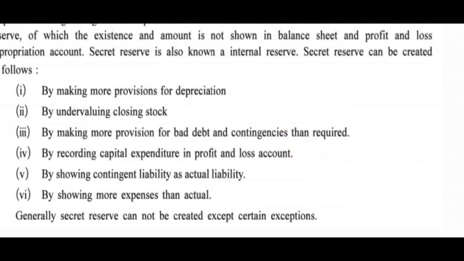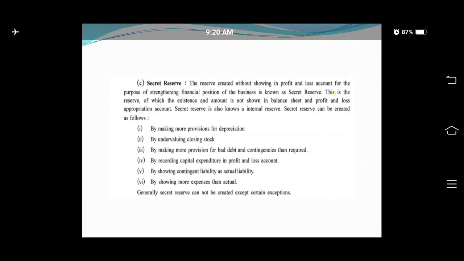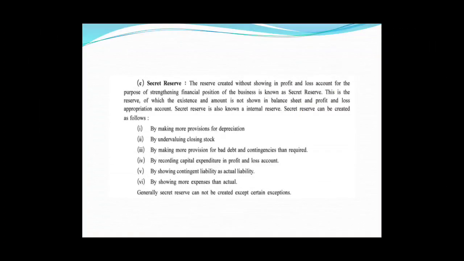Next, by showing more expenses than actual. If you show more expense than actual, that means your profit will reduce, and which will also give birth to the new reserve. So these are the different ways how secret reserve can be created. Generally, secret reserve cannot be created except certain exceptions. Okay. So this was all about types of revenue reserves. Now let us talk about the capital reserve.